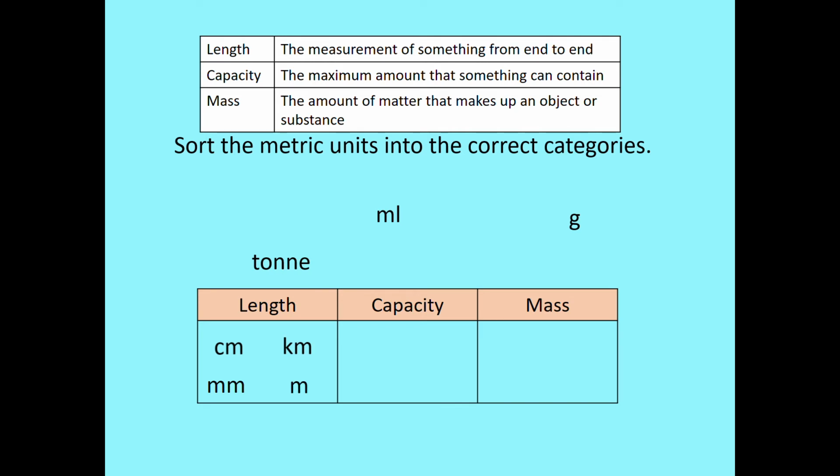Capacity, what do we have? We have millilitres. Can you think of any more? Litres, centilitres is another one. And mass, to do with weight, we have things like tonnes and grams, but you also might think of kilograms. These are the metric units. Before we were talking about the imperial, we're not really going to look at those today.